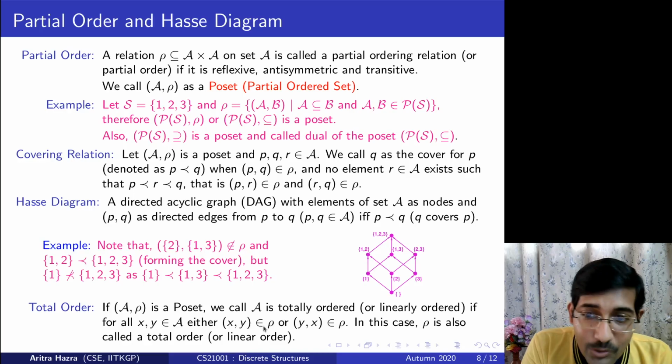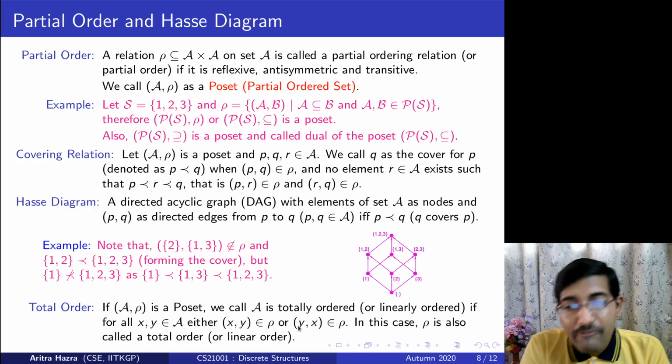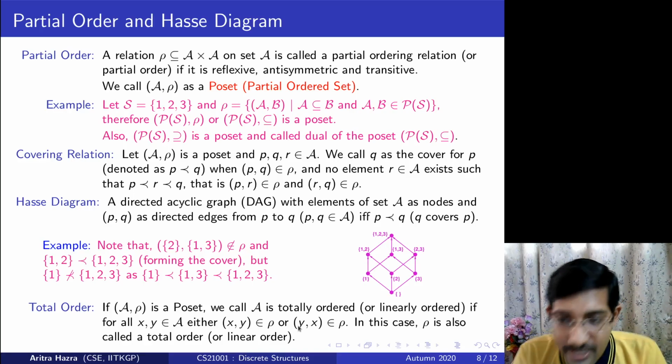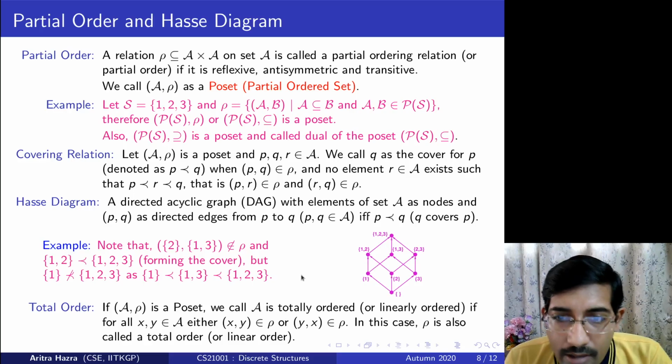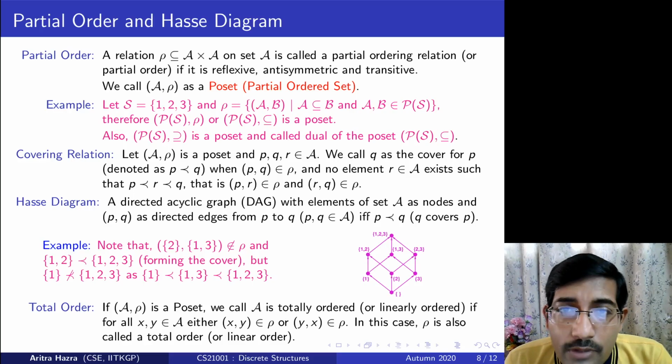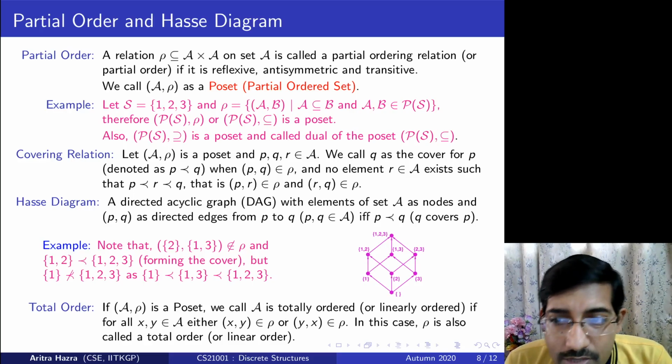Whereas in total order I should have some relation between every pair of elements x and y. Only then can I produce a uniform, single order, which is called a linear order. That's the difference. So in this lecture and in future slides also, we will only consider partial order, because that is a very interesting scenario where we could define things.